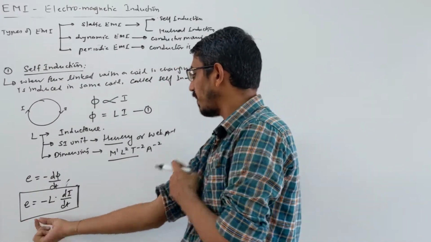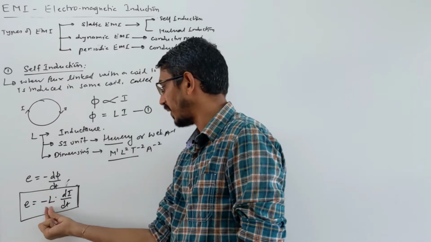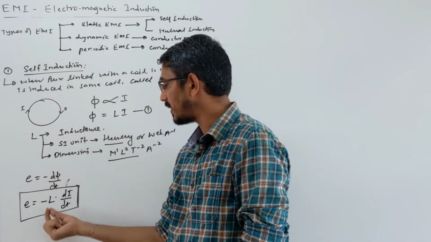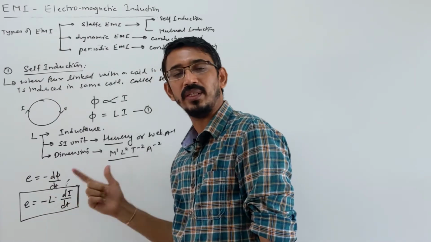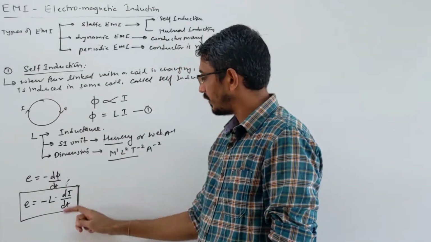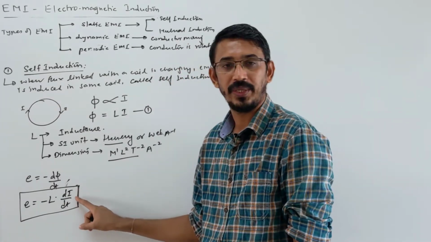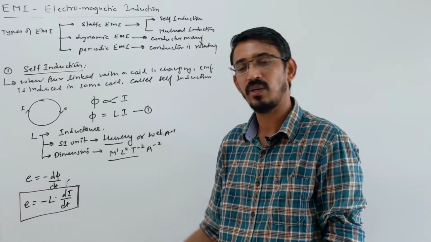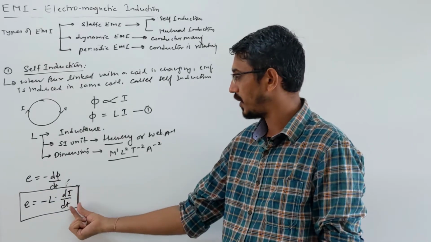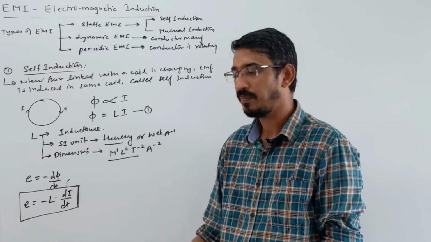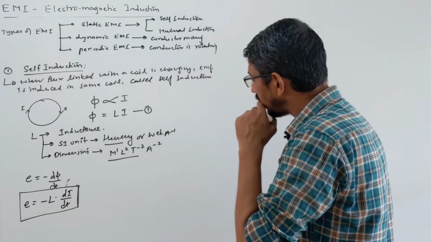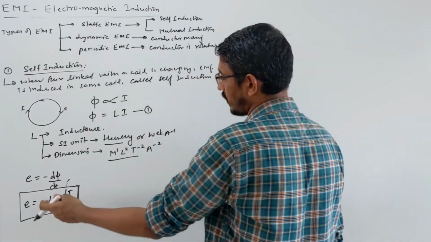So EMF induced is equal to some constant, which is called self induction or inductance, times the rate of change of current in that coil. Correct, right? If the current is flowing constant, with no change in current, then EMF will not be induced. So we need a change in current. This is the rate of change of current. Be careful.